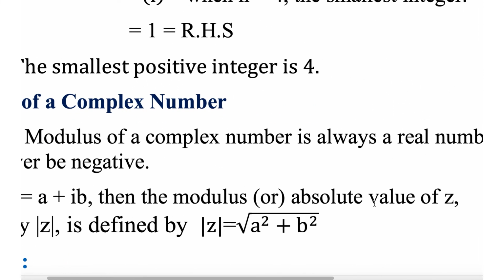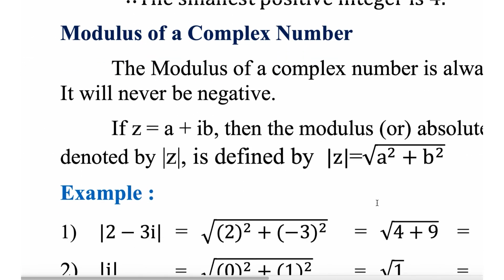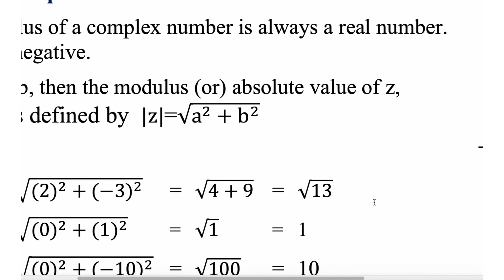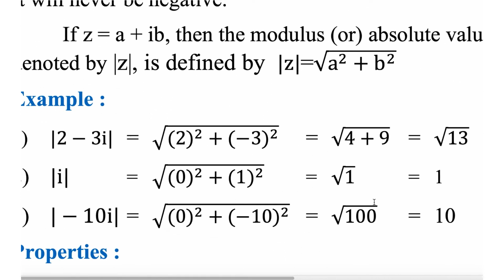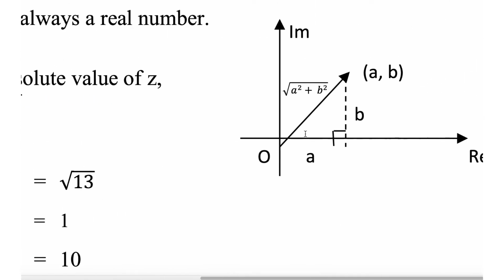Modulus of complex number. The modulus of a complex number is always a real number. It will never be negative. If z equal to a plus ib, then the modulus, or the absolute value of z, denoted by mod z, is defined by root over a square plus b square. You see in this graph, this is a, this is b, this is the modulus, root over a square plus b square.